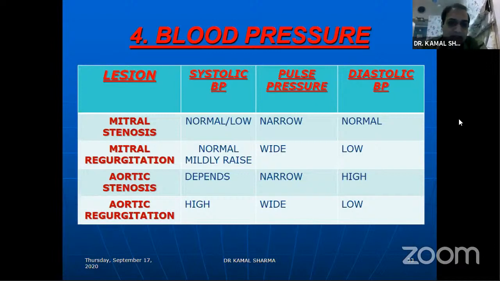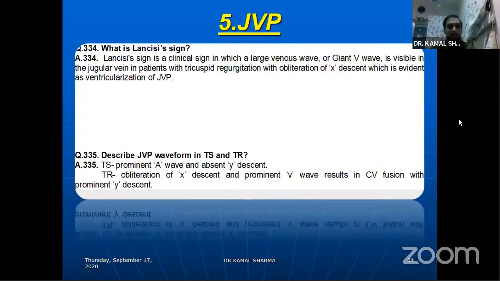So systolic pressure differentiates to some extent MR from AR, but as I said, this is not a golden rule, but these are some of the findings that you can actually corroborate in blood pressure. AS, of course, depends. Most of the time, as a sympathetic response, the patient can have high blood pressure, and pulse pressure is usually a narrow one. Diastolic pressure may be slightly raised because of sympathetic tone.